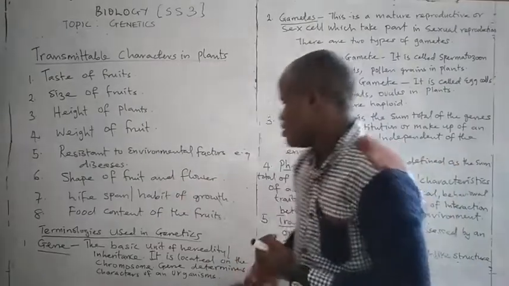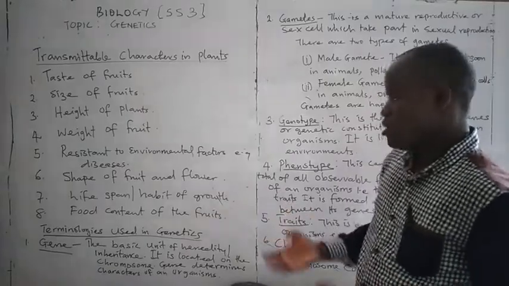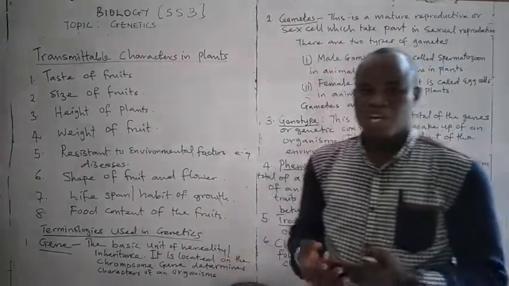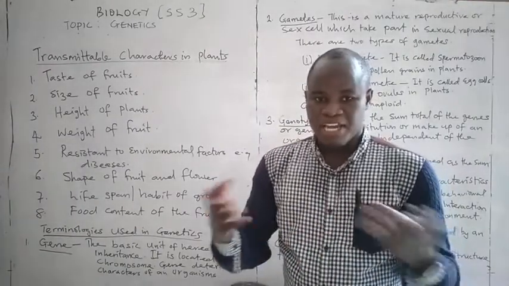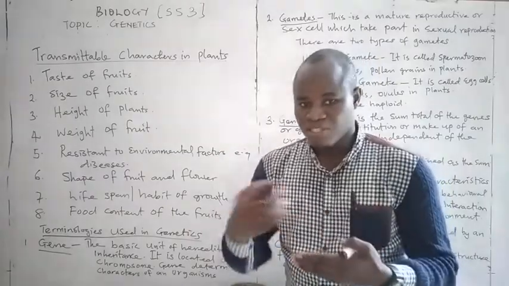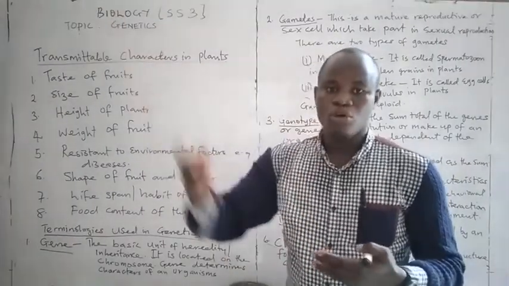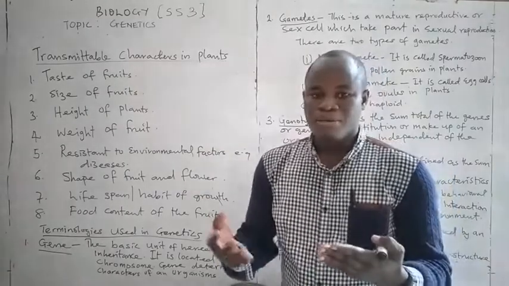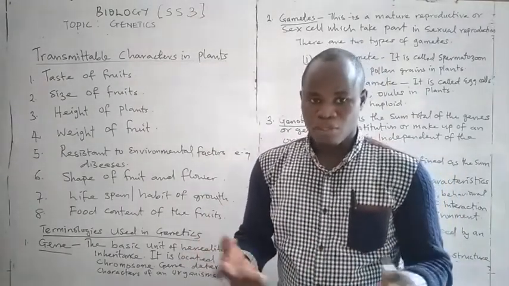The next one is the lifespan or habit of growth. We have some plants that are annual plants, we have some that are biennial plants, we have some that are perennial plants. Some plants can withstand environmental resistance and live on, while some might not be able to withstand it and die as a result of the competition.